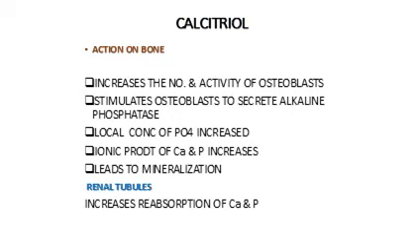What is the action of calcitriol on the bone? It increases the number and activity of osteoblasts. So it stimulates the osteoblasts to secrete alkaline phosphatase. Local concentration of phosphate is increased, and the ionic product of calcium and phosphorus also increases, leading to mineralization. In the renal tubule, it will increase the reabsorption of calcium and phosphorus.